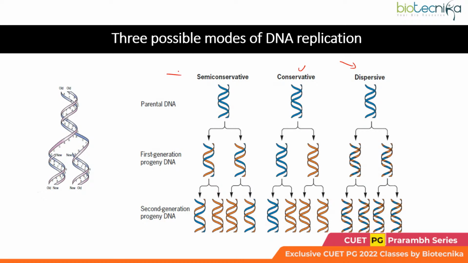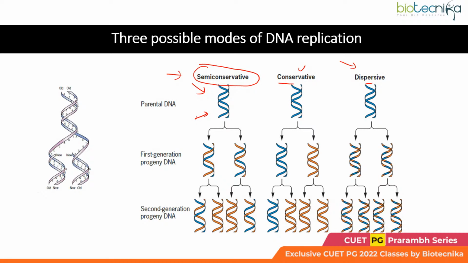So besides semi-conservative, you should have an idea of what we mean by conservative or dispersive mode of DNA replication, right? But even before that, we must learn about semi-conservative, because definitely this is the mode of DNA replication which is actually being followed.